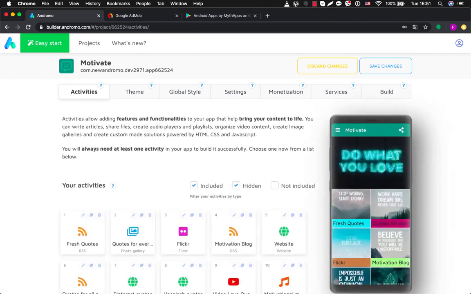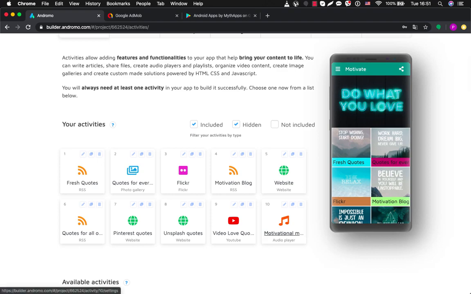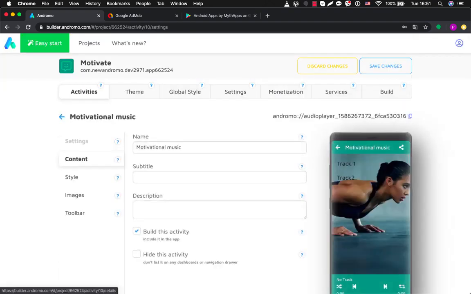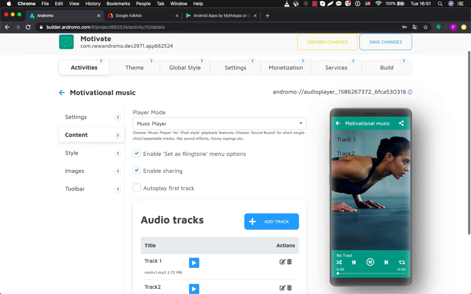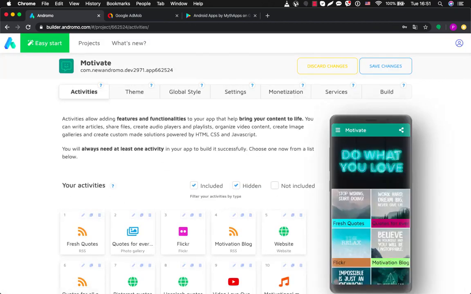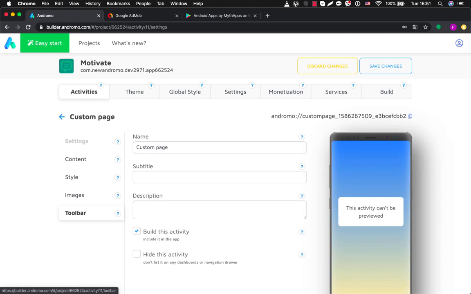Okay. So audio player is another popular activity. You can upload MP3 tracks here, and users can listen to them in their applications, or they can even set them as ringtones. There is another very popular activity. It's called